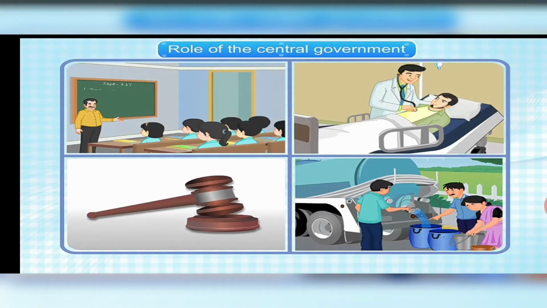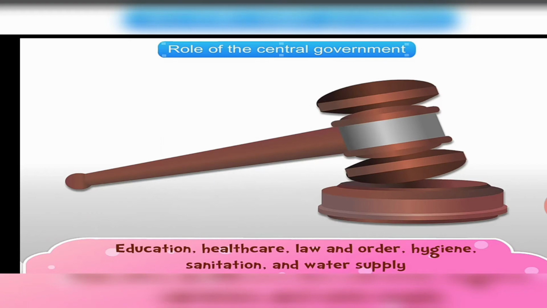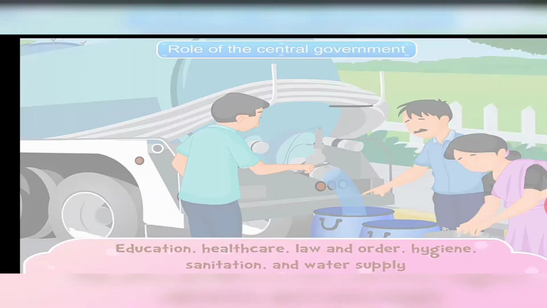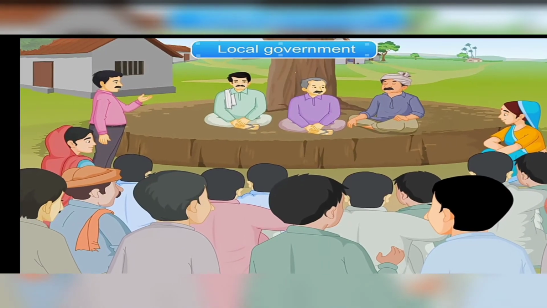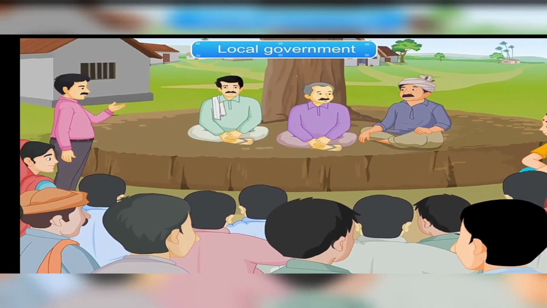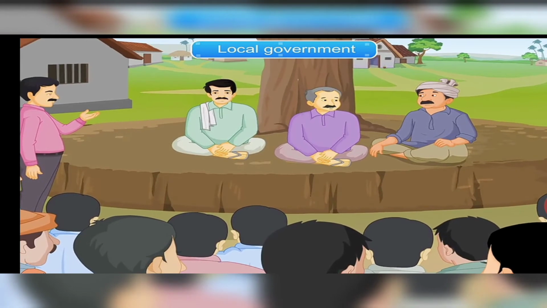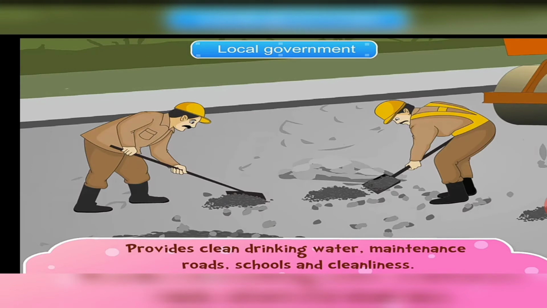Every state has its own government, which looks after the various needs of that state, such as education, healthcare, law and order, hygiene, sanitation, and water supply. Chief Minister and Governor are the important people who look after the functioning of the state. Every state has many towns, cities, and villages. The local self-governing bodies look after the basic needs of the people living in towns, cities, and villages. The local governing bodies provide clean drinking water and maintains roads and schools.